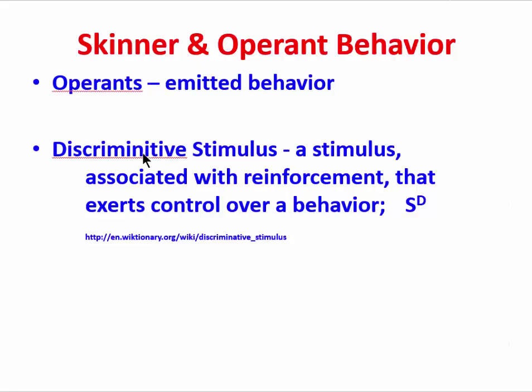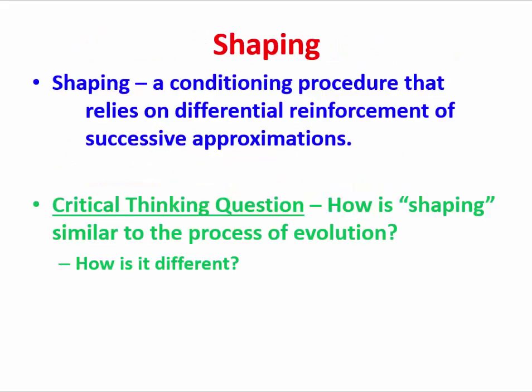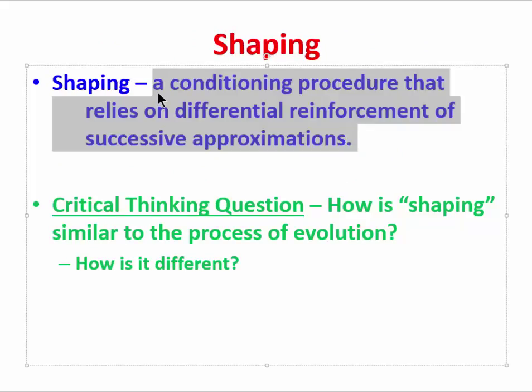Okay, now that we've identified a discriminative stimulus, let's build on this idea and get to other kinds of operant conditioning phenomena, including the phenomenon of shaping. Let's define shaping as a conditioning procedure that relies on differential reinforcement of successive approximations. A simple example might help. My wife has recently trained her cat to stand up on its rear legs and tap my wife's hand 3 times in order to get a treat. Now, there are several things going on there. The cat has to get onto its hind legs, and it has to tap 3 times to get the treat.